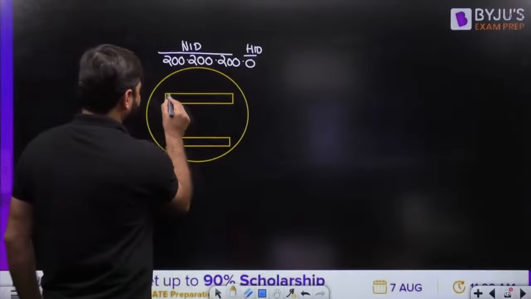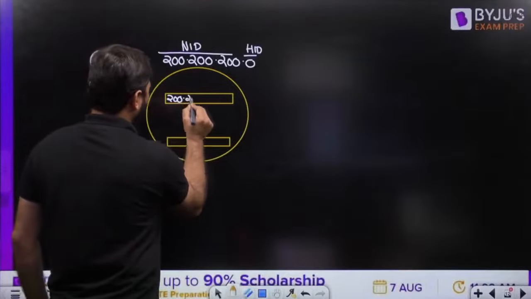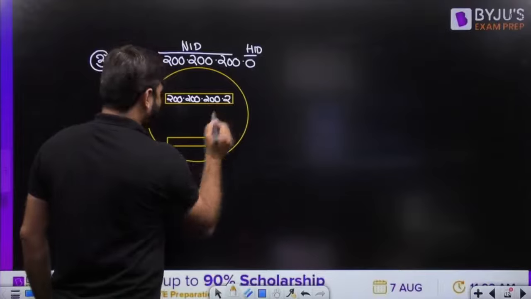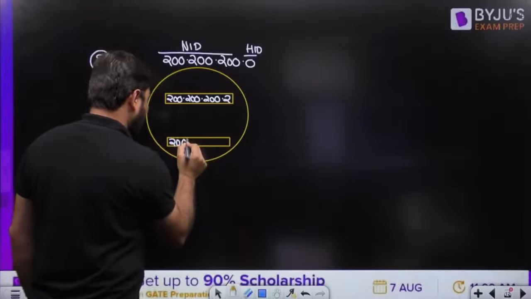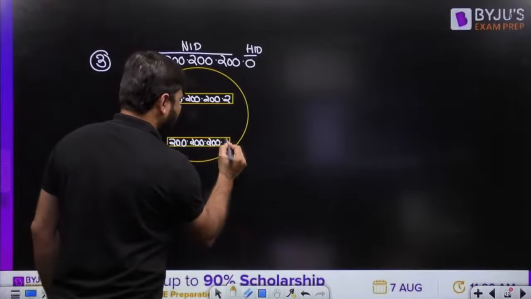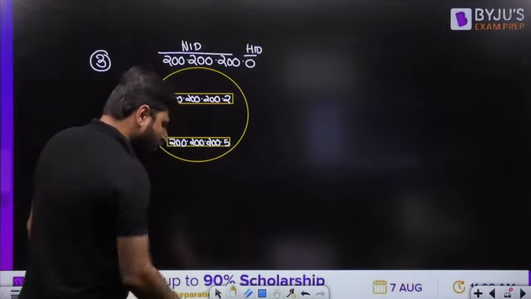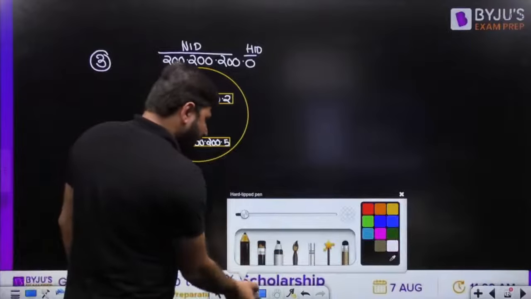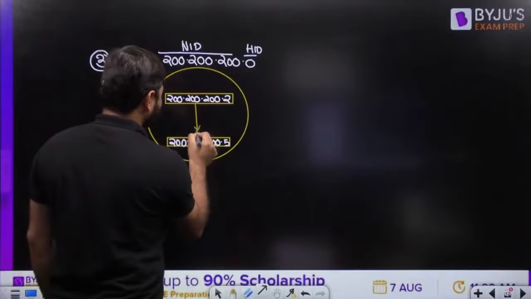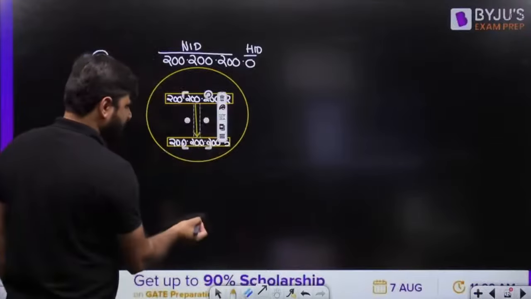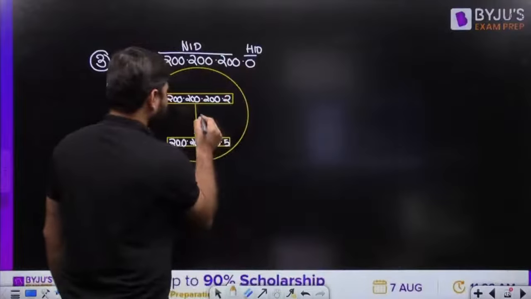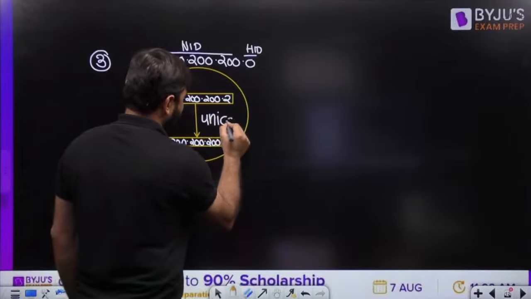Suppose I am writing this: 200.200.200.2, and this is sending a message to 200.200.200.3, or we can say 5 here. So my dear friend, this is also unicast communication.